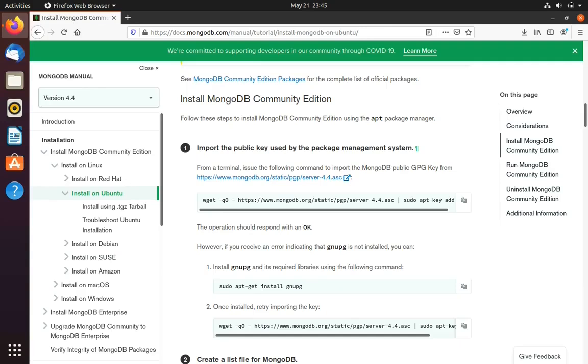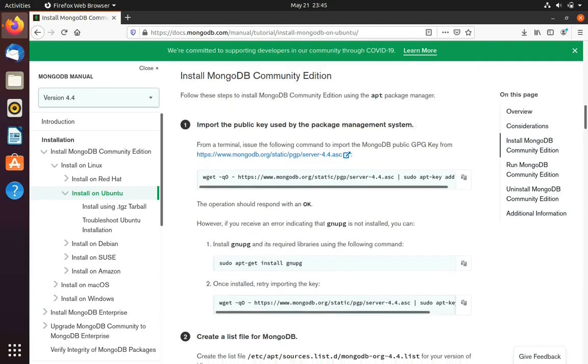Alright, first step, I came here to the MongoDB official installation guide. If you search "install MongoDB", then you may find the first link. Inside there, on the left side, I click Install MongoDB Community Edition, then Install on Linux. After that, Install on Ubuntu.